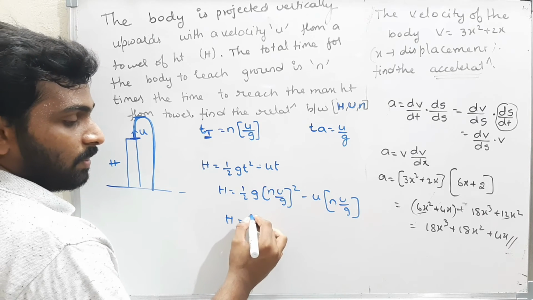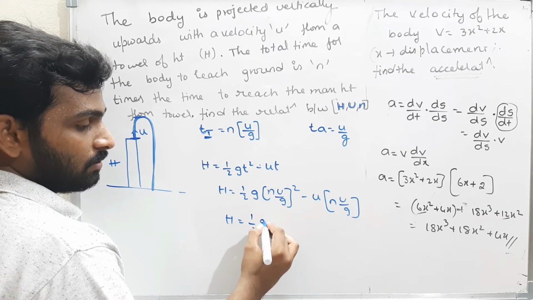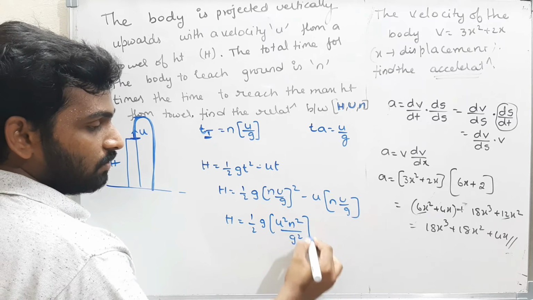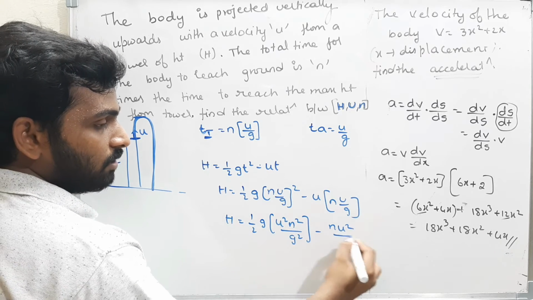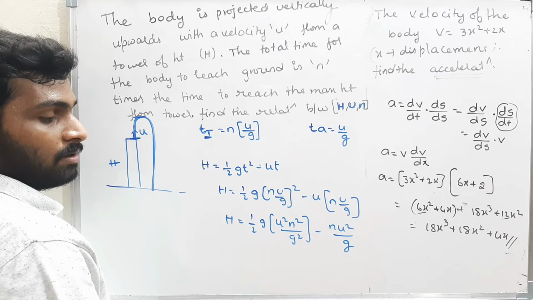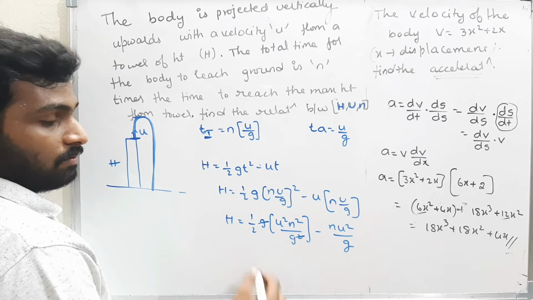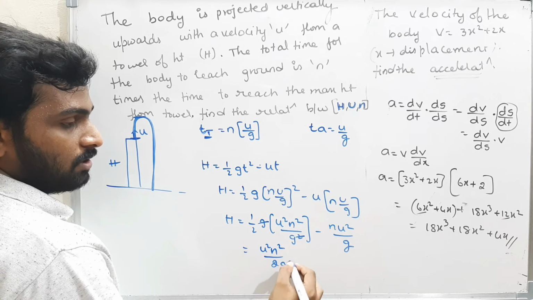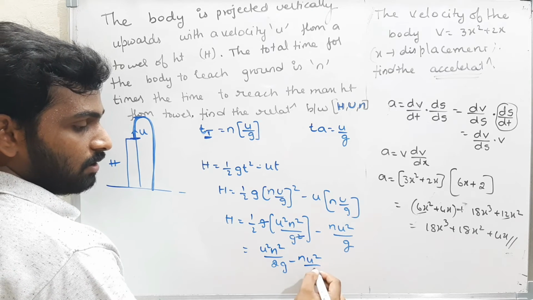What will you get? Half g into u square n square by g square minus n u square by g. g and g cancel off. The answer is u square n square by 2g minus n u square by g.